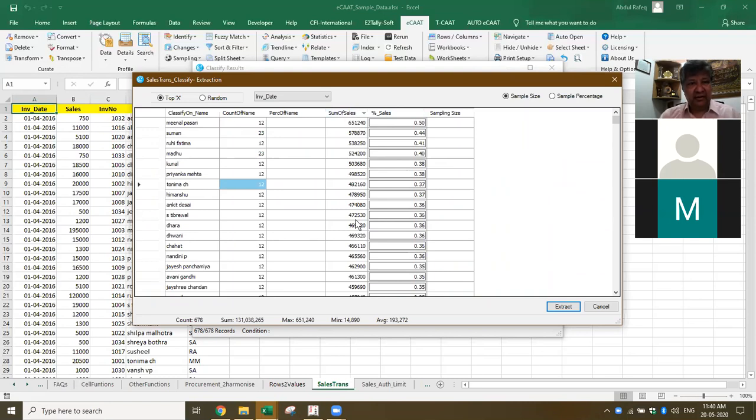at one shot. See this Meena Pasani, 12 transactions, 6,51,240. Suman, 23 transactions, 5,78. Like that, I can also pick up based on this. Or if I go down here, it gives me lower based on the low values. So this is one way, but inside this, I want to pick up the higher value. But that I think as of now we don't have.